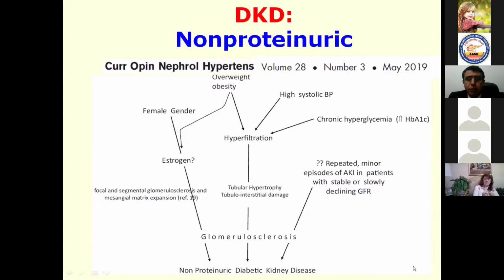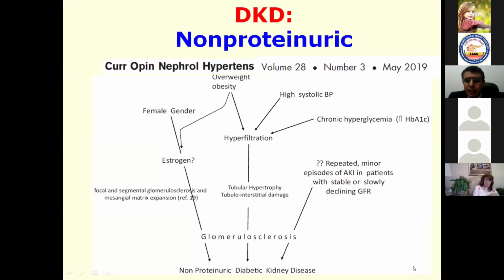In cases of non-proteinuric disease, what are the suggestive theories? If we have chronic hyperglycemia, high systolic blood pressure, overweight and obesity, here we have hyperfiltration. The hyperfiltration will produce tubular hypertrophy and tubular tissue damage with glomerulosclerosis.